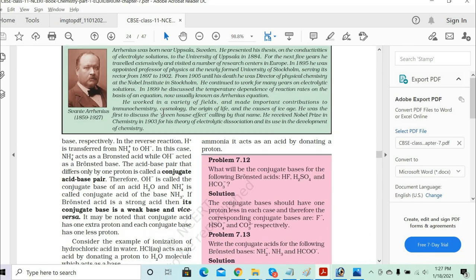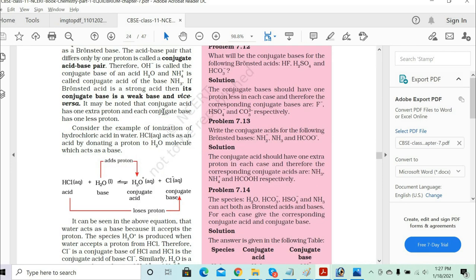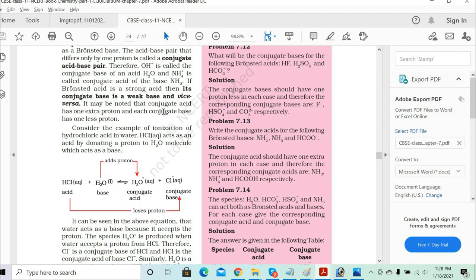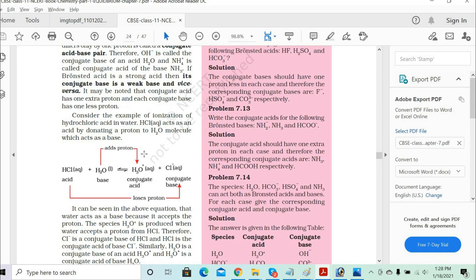You wrote the reaction, Vijay? HCl plus H2O gives you H3O plus ions and Cl minus ions. Yes, sir. Okay, now as per the reaction, HCl was giving H plus ions, and the hydronium ion H3O plus will be called the conjugate acid, and the Cl minus will be called the conjugate base.